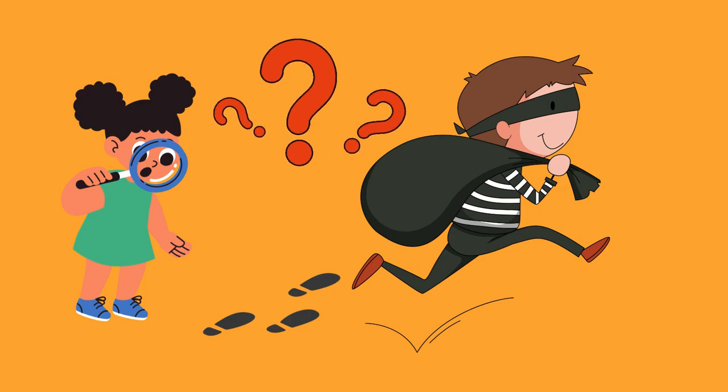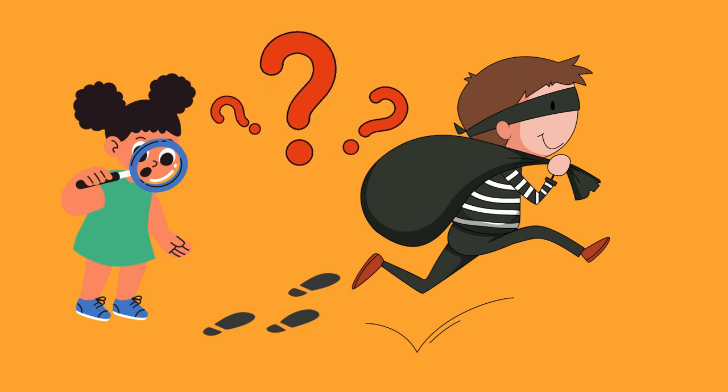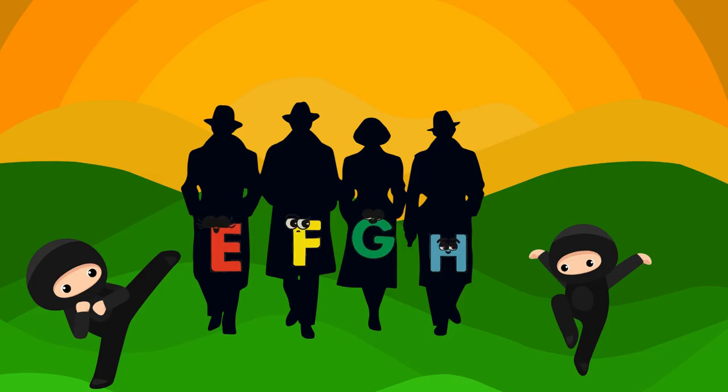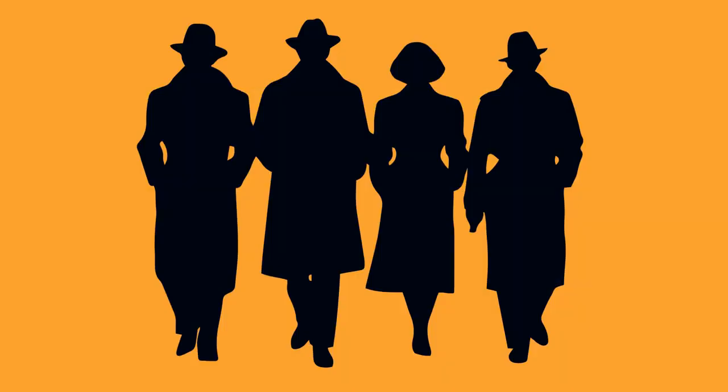Today, we are looking for the missing alphabets. We need a detective to help find the alphabets. A, B, C, D, E, F, G, H. We are here looking for the missing alphabets.